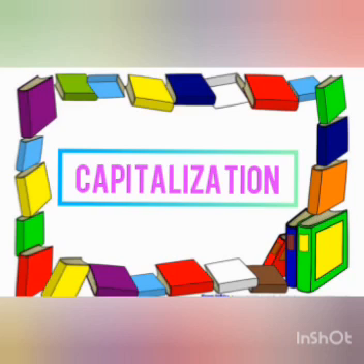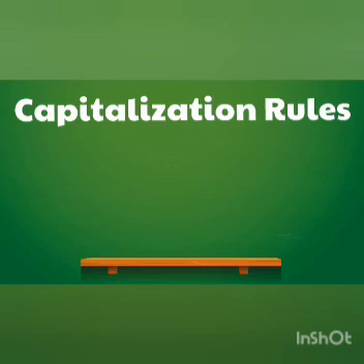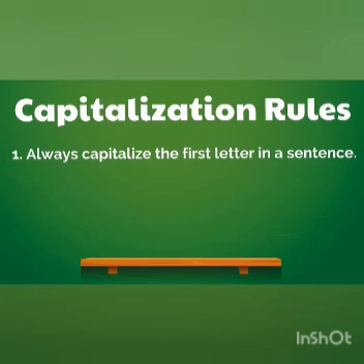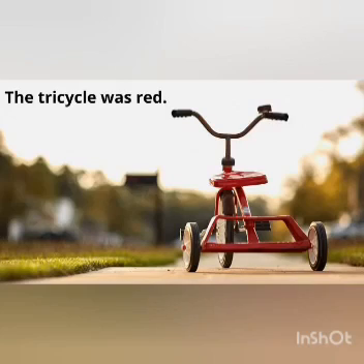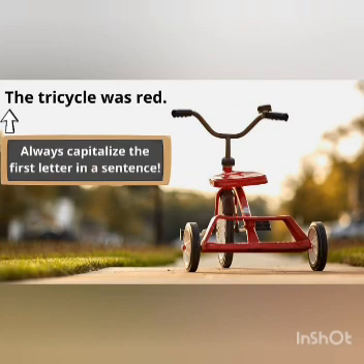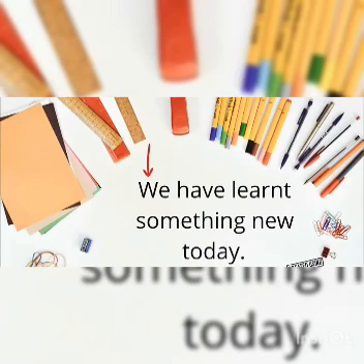Alright, so the first capitalization rule is always capitalize the first letter in a sentence. Look at this example. The tricycle was red. Notice how the T is capitalized. That is because it is the first letter in the sentence. We always capitalize the first letter in the sentence. How about this sentence? We have learned something new today. W is capitalized because it is the beginning of the sentence. Always capitalize the first letter in a sentence.